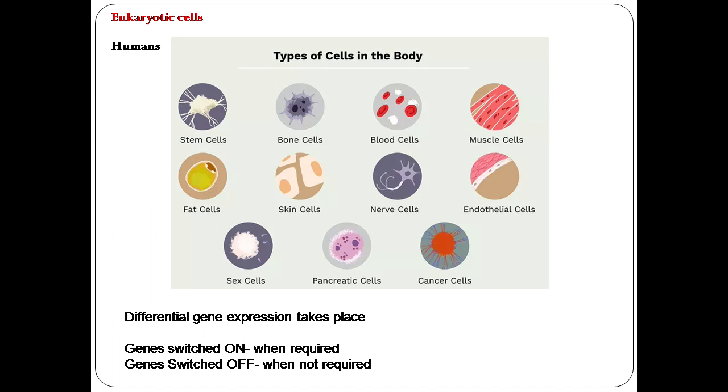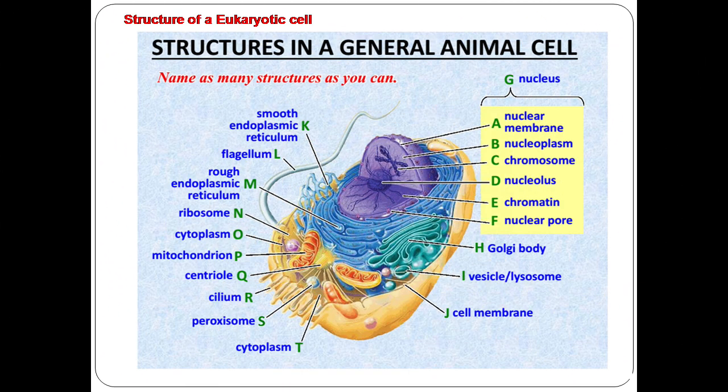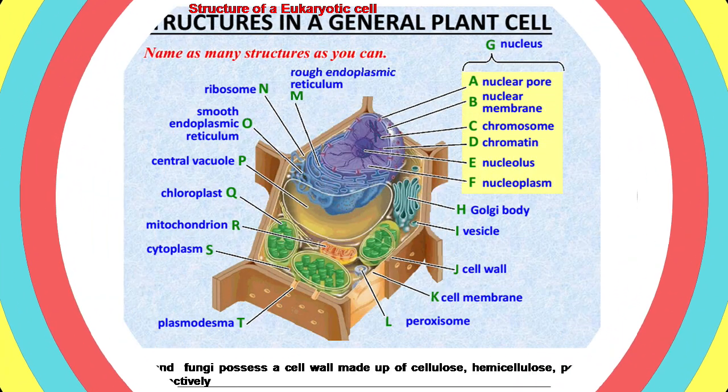If you see the structure of an animal cell, it consists of a nucleus, Golgi body, lysosome, cell membrane, cytoplasm, peroxisome, cilium, centriole, mitochondrion, cytoplasm, ribosome, rough and smooth endoplasmic reticulum, and sometimes they do have a flagellum.